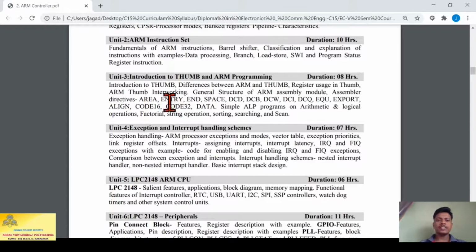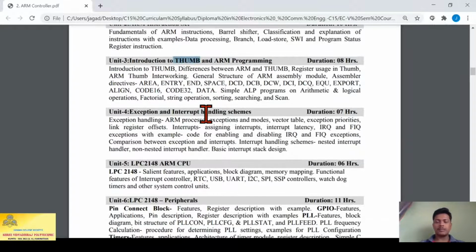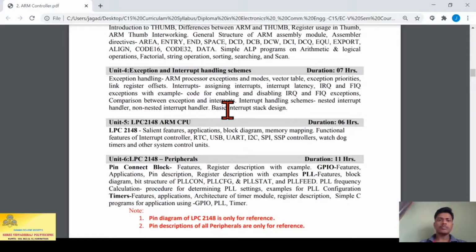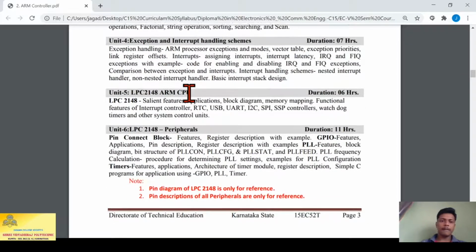In unit 3, you are going to study Thumb and ARM programming. Thumb is nothing but a style of programming an ARM processor. ARM programming is normal programming and Thumb is special programming. It has several benefits you are going to see during this semester. In unit 4 we have exceptions and interrupt handling schemes. There are different interrupt handling schemes, and there are benefits for each scheme, so we'll study them.